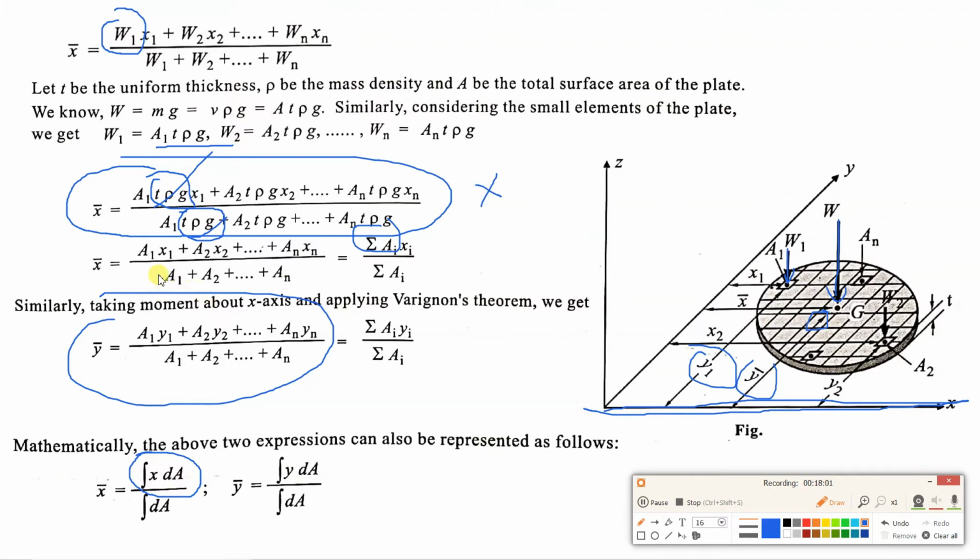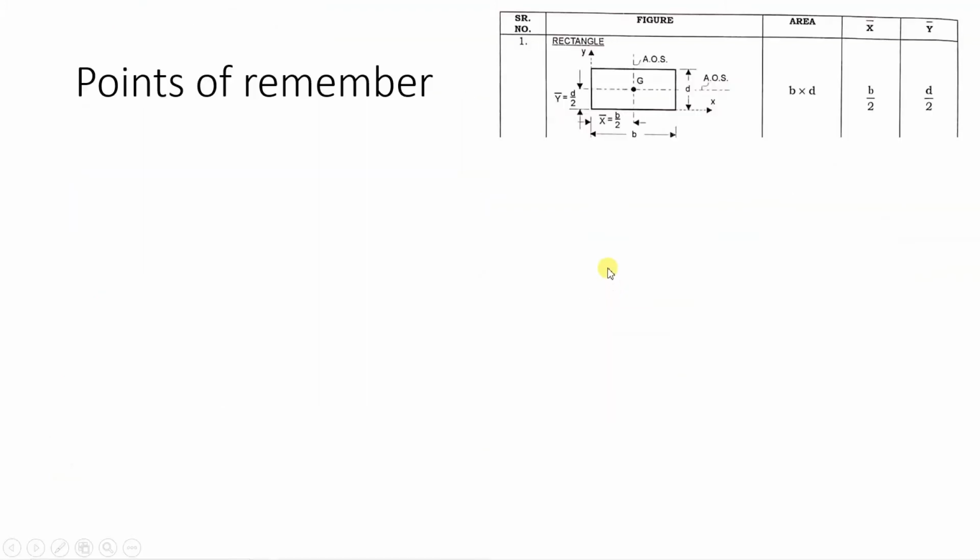When you are considering x bar, the moment will be about the y-axis. When you are considering y bar, the moment will be about the x-axis. So this is basically the moment of area. You can see for x bar and y bar, you are actually taking moment of area. Now we'll see what points you should remember about centroid.